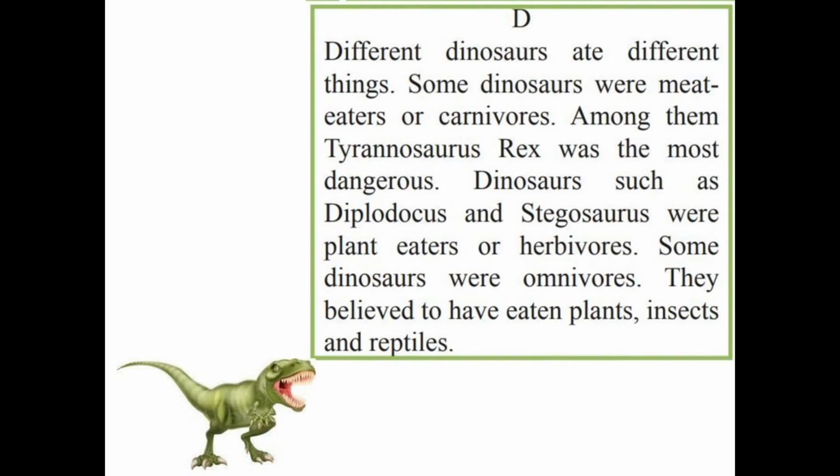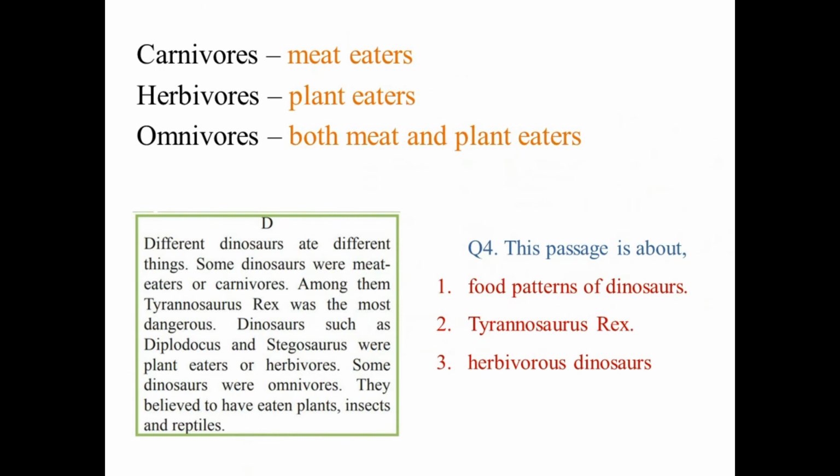Here you come across some new words. Let's find out their meanings. Carnivores, meat eaters. Herbivores, plant eaters. Omnivores, both meat and plant eaters. Okay, children, let's find out the general idea of the above passage.